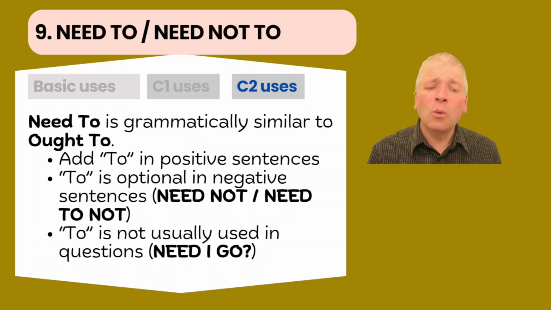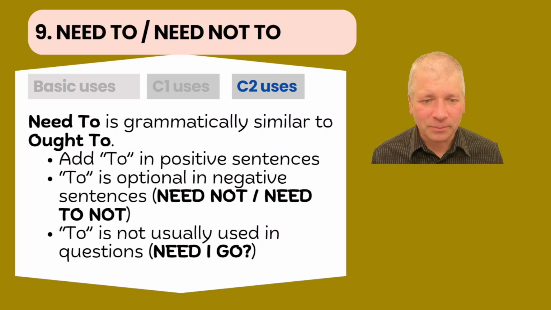With need to, we have some grammatical complications that are similar to ought to. We add to in the positive sentences. You need to do this. To is optional in the negative sentences. You don't need to do this. You need not do this. Or you need to not do this. There's various options with need.